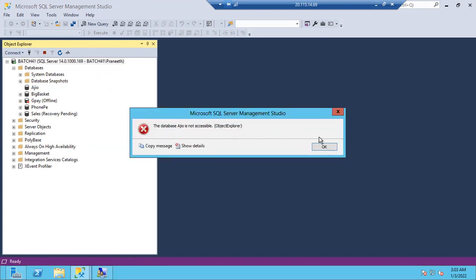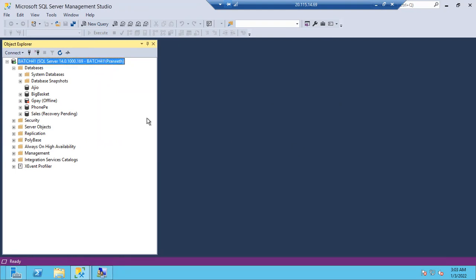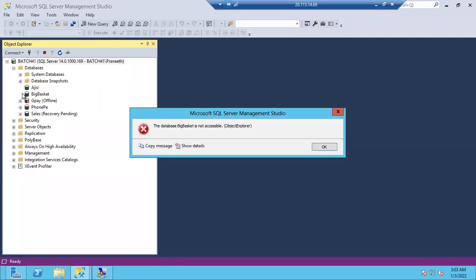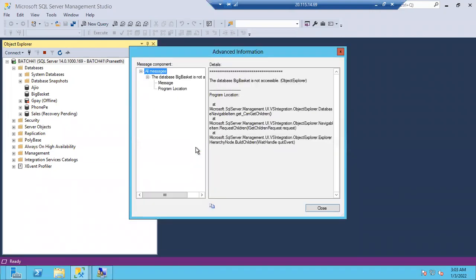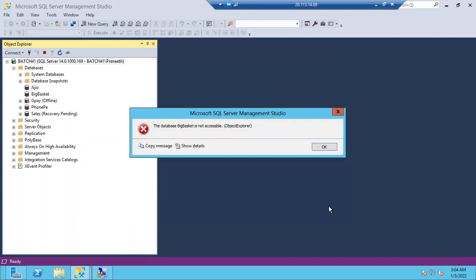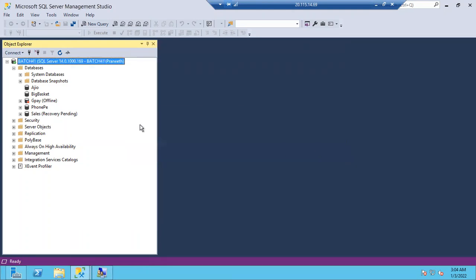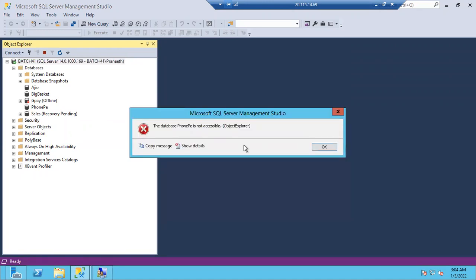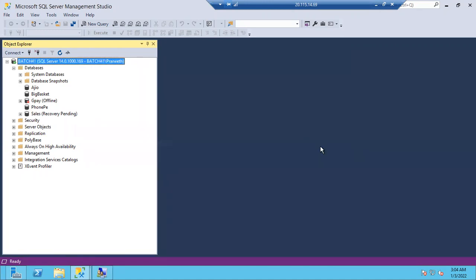The database is not accessible. If he tries to access big basket, he will get the error. If you click on show details, you can see the error message: the database is not accessible under the current security context. Pranit doesn't have access on any of the databases. He will get an error on the PhonePe database too. Just a login is created. We haven't given access to Pranit on any database, so definitely he will get an error. Clear? That was the Windows login.